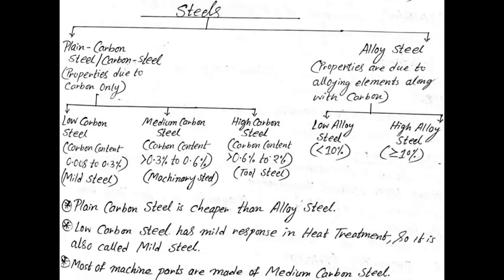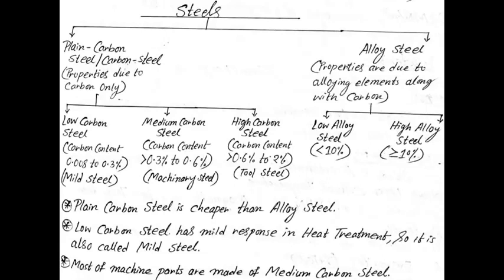Now come to the medium carbon steel, where the percentage of carbon is from 0.3% to 0.6%, and it can be heat treated very efficiently as per requirement. So it is mostly used to manufacture different machine parts. So another name of medium carbon steel is machinery steel.